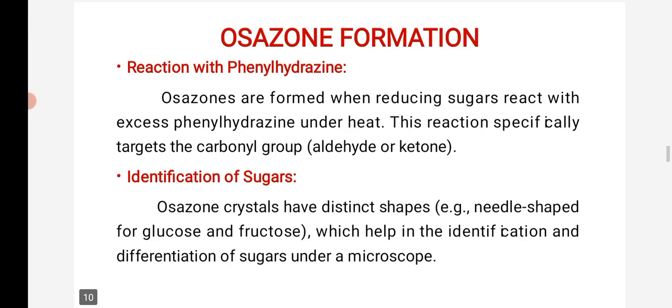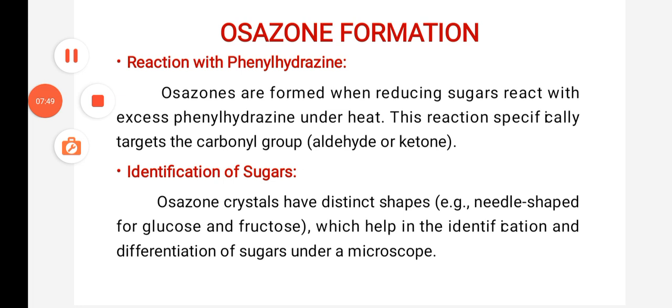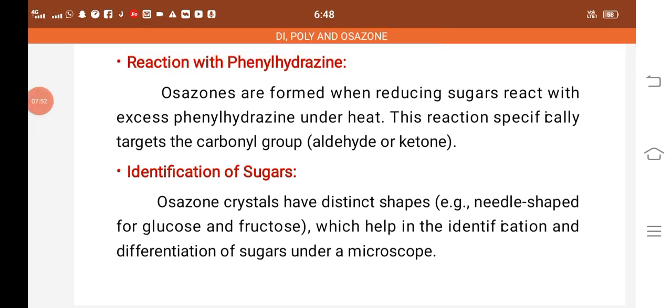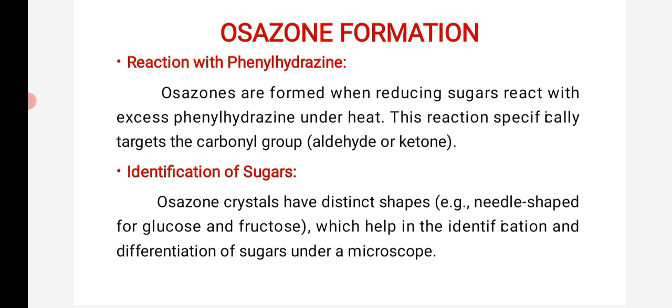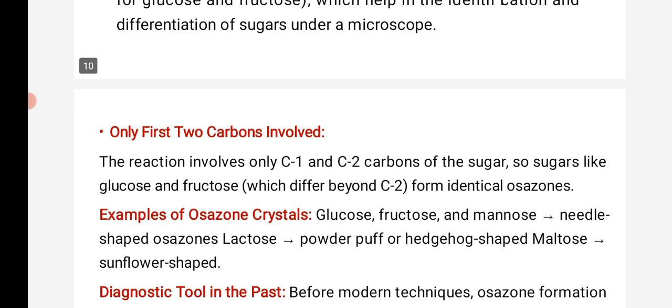Identification of sugar by osazone: reaction with phenylhydrazine. Osazones are formed when a reducing sugar reacts with excess phenylhydrazine under heat. This reaction specifically targets the carbonyl group, aldehyde or ketone. Osazone crystals have distinct shapes: needle shapes for glucose and fructose, and sometimes broomstick shapes, which help in the identification and differentiation of sugars under a microscope.